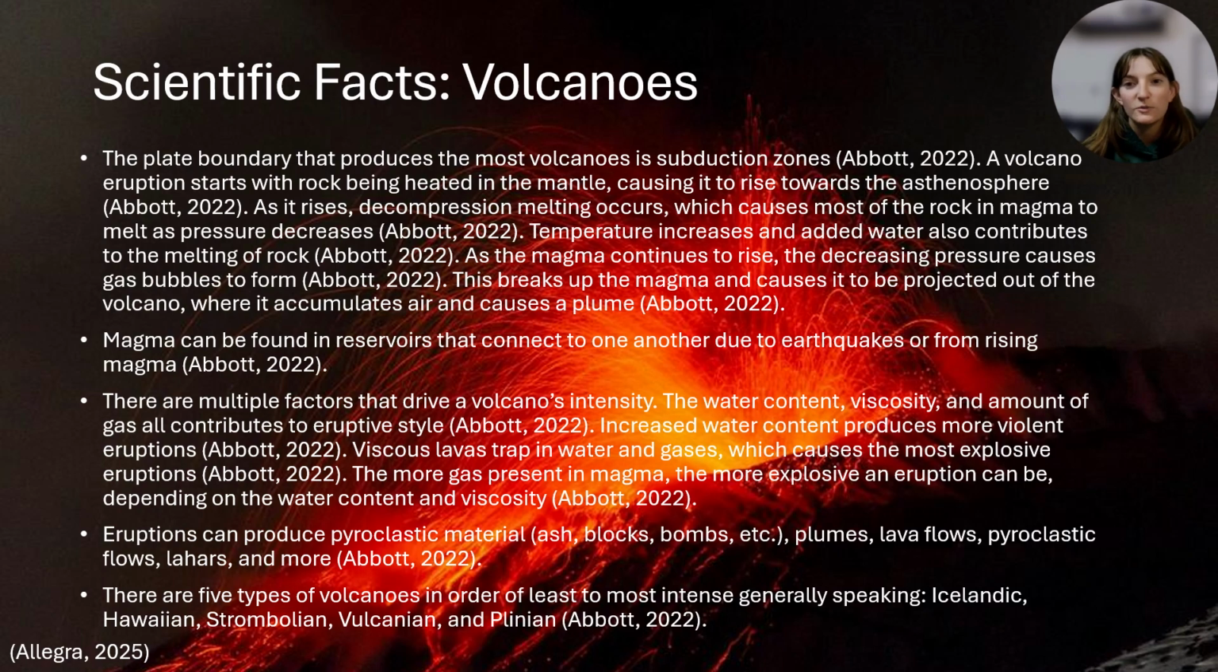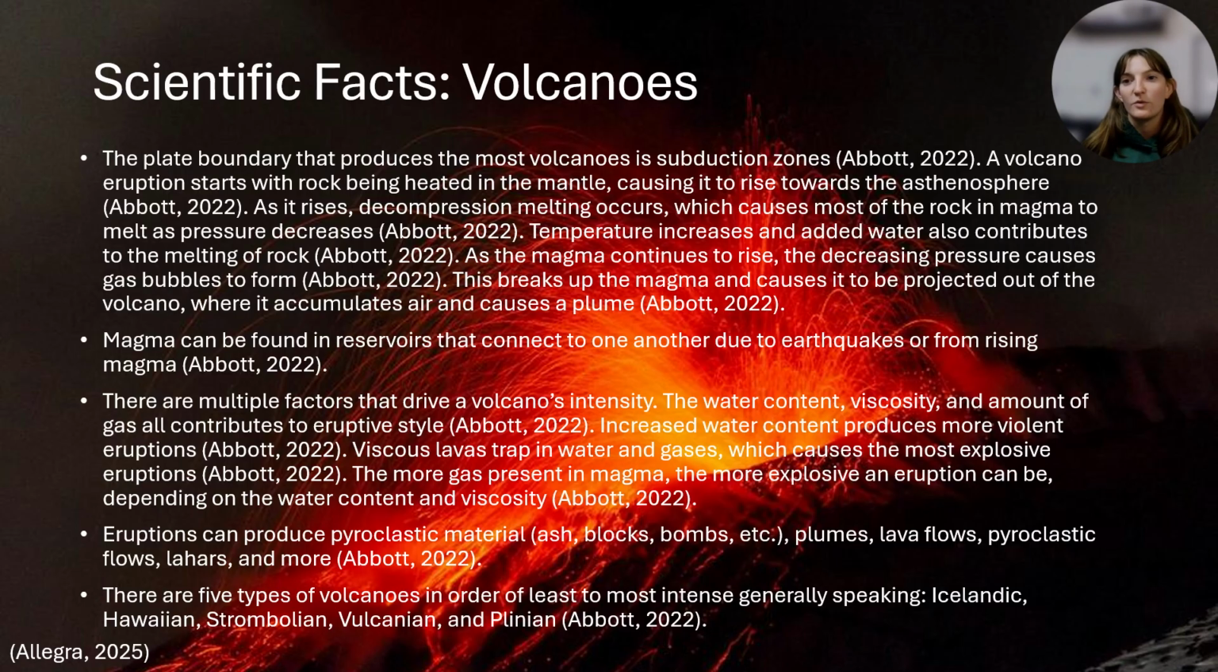As the magma continues to rise, the decreasing pressure causes gas bubbles to form. This breaks up the magma and causes it to be projected out of the volcano, where it accumulates air and causes a plume. Magma can be found in reservoirs that connect to one another due to earthquakes or from rising magma. There also can be water reservoirs in the ground that magma can come in contact with, which will cause more gas bubbles because of steam.